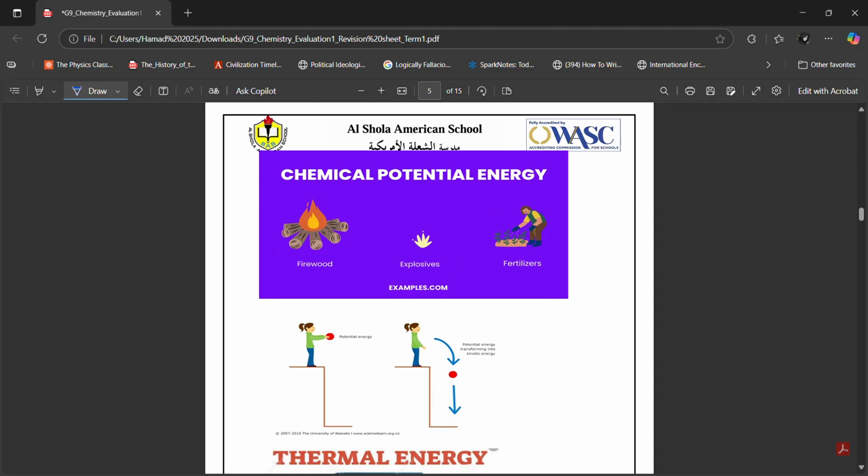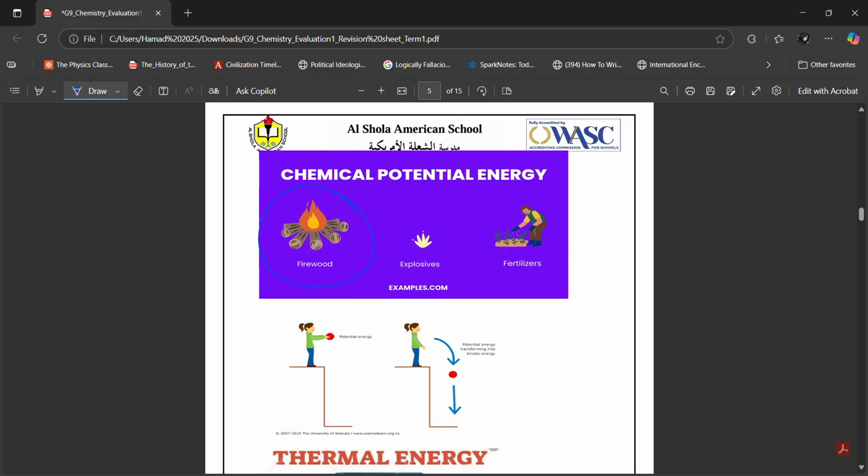So look, chemical potential energy in firewood, Ibrahim. What is happening? You are burning wood, right? When you light up a bonfire, you're burning wood. This is a chemical process, a chemical reaction. The compounds and the molecules inside the wood are burning, Ibrahim. They are reacting with oxygen at very high temperatures, and this is what we call burning.